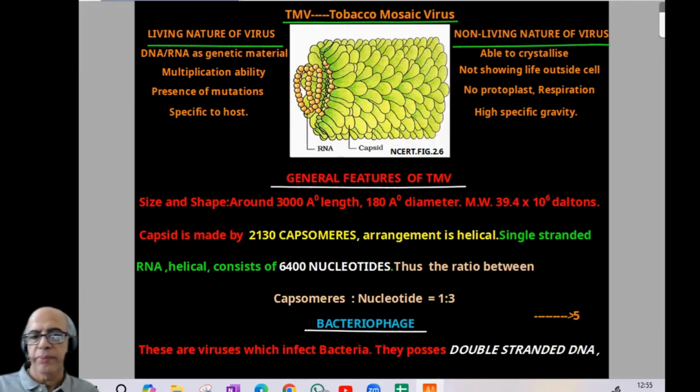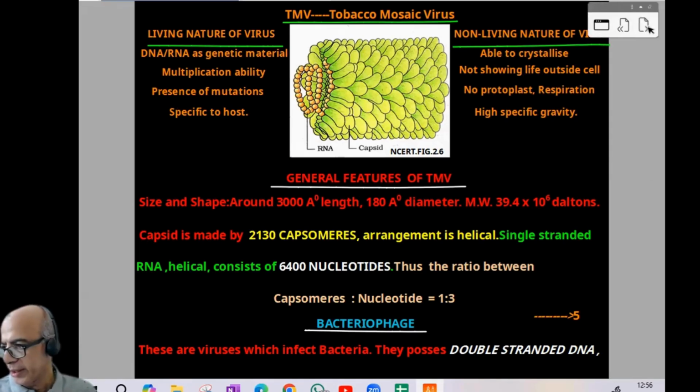Now, general features of TMV. Famous diagram. Size and shape: around 3000 Angstrom in length, 180 Angstrom in diameter. Molecular weight roughly 39.4 into 10 raised to 6 Daltons. The capsid is made by capsomeres. It is 2130. The diagram we can find here. The arrangement is helical. See, helical. And the genetic material, single-strand RNA, we can find here. Single-strand RNA, again helical, consists of 6400 nucleotides. Thus, the ratio between capsomeres and nucleotides: capsomeres 2130, nucleotides 6400, roughly 1:3. Famous question. I think the page is clear. Now we can proceed to the next one.